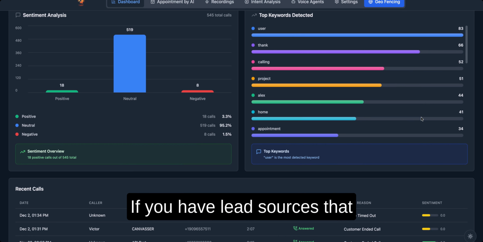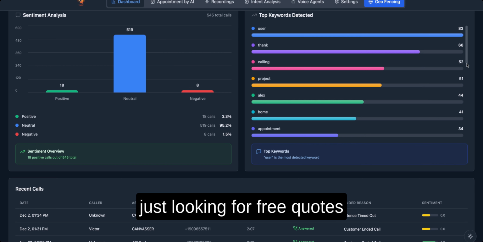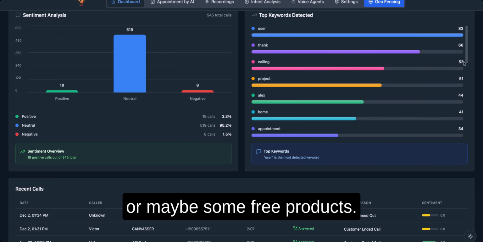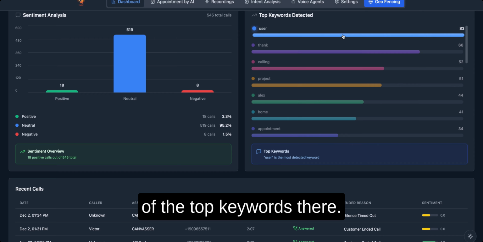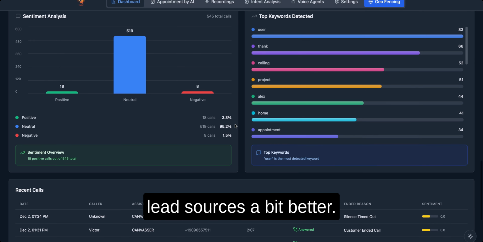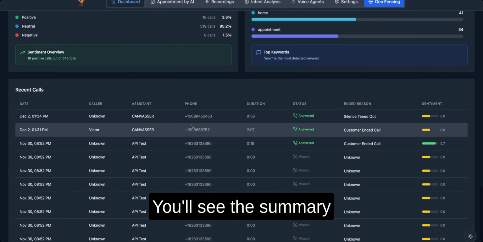So if you have lead sources that happen to give you leads that are just looking for free quotes or maybe some free products, the word free should be one of the top keywords there, and then you can manage those lead sources a bit better. You'll see the summary here as well.